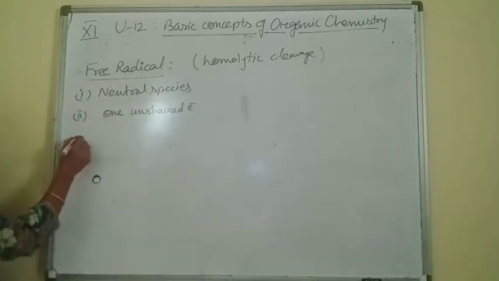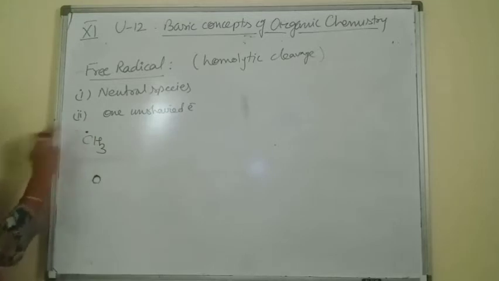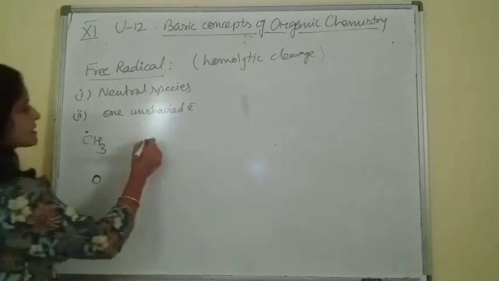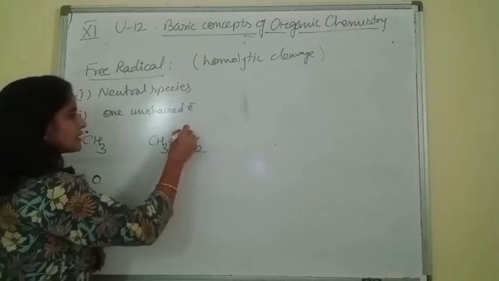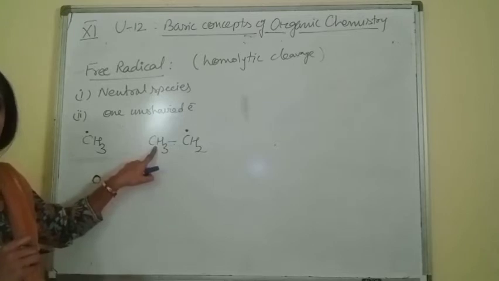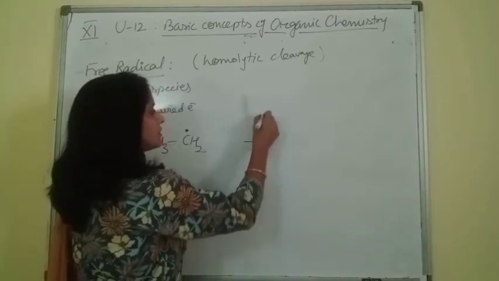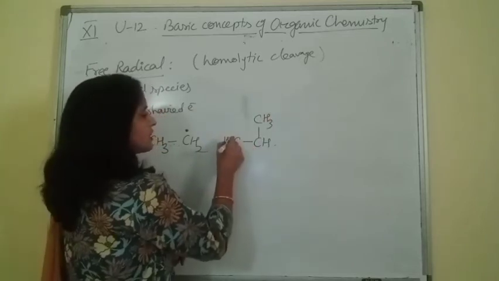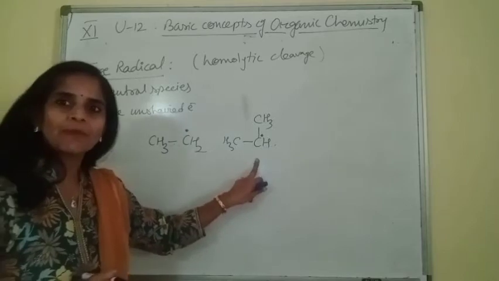So examples like methyl free radical: one unshared electron is present on carbon. Similarly, we can talk about primary, secondary, tertiary free radicals. Primary is bonded with one carbon chain. Secondary is bonded with two carbon chains. Ethyl free radical. Isopropyl free radical.